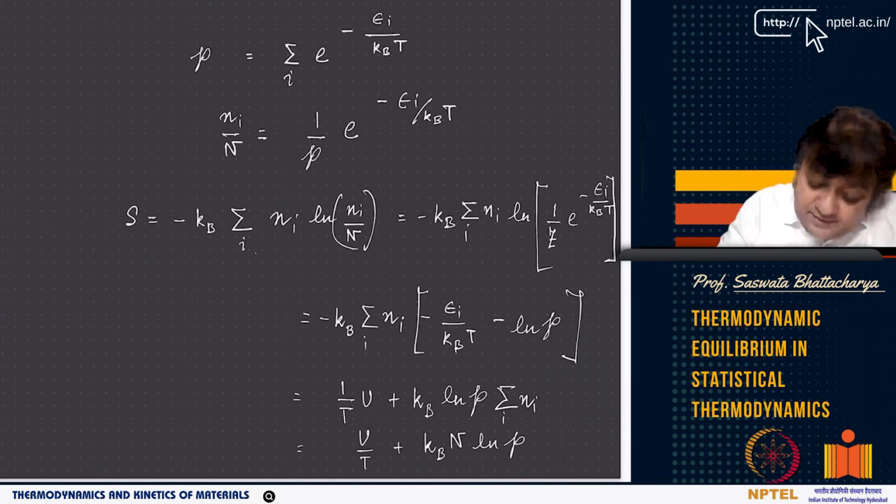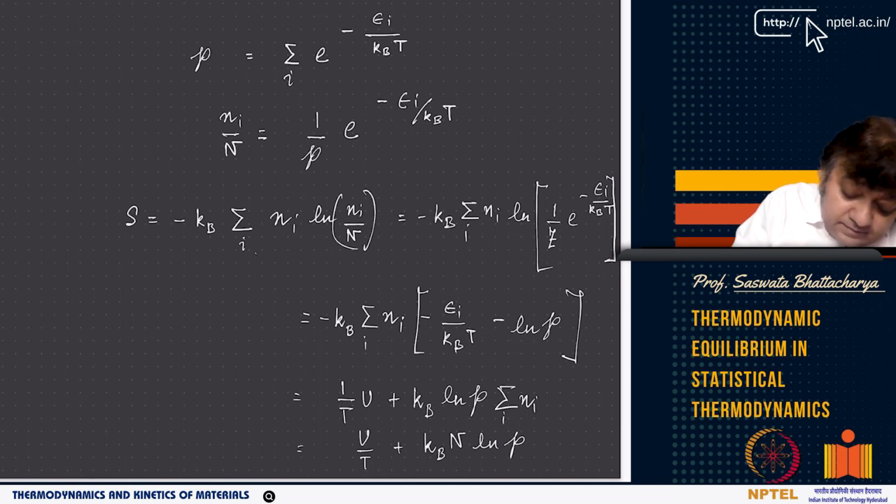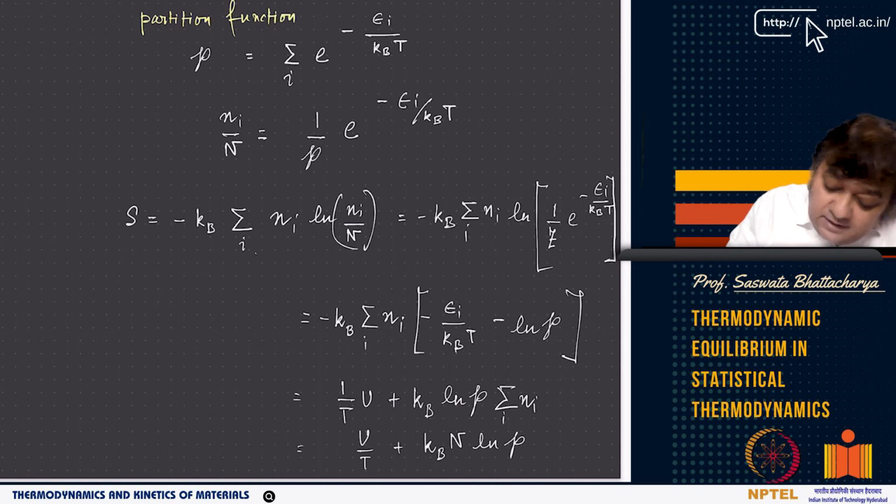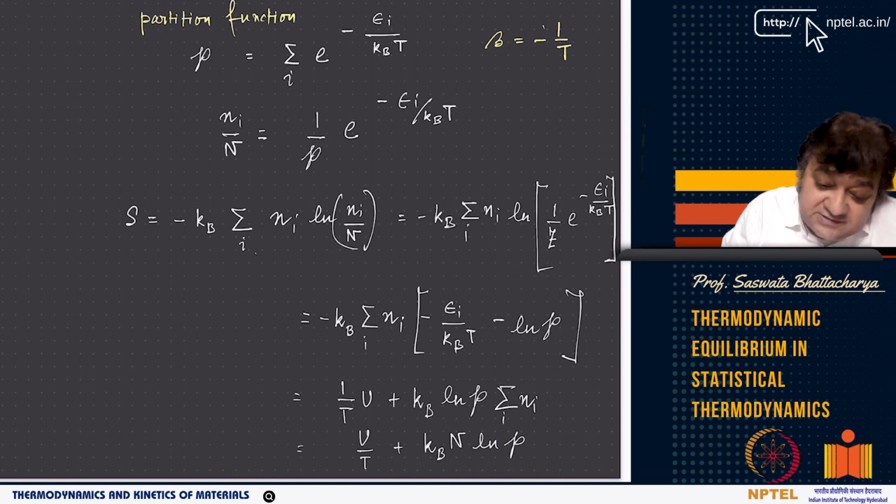So p is now basically becoming, as you can see here, the partition function that we defined, where instead of beta I am putting minus 1 by T. So this becomes minus epsilon_i by kBT, right? So n_i by N, that is the mole number of species i related to the total mole number, equals 1 by P, where P is the partition function, e to the power minus epsilon_i by kBT.